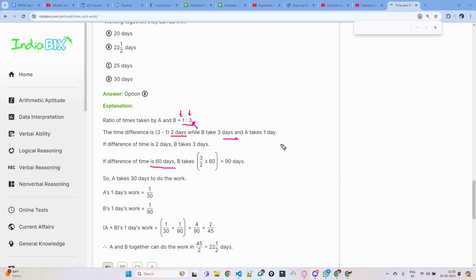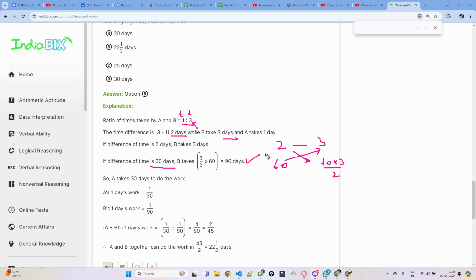So if the difference is 2 days, B will take 3 days to complete the work. If the difference is 60 days, how many days will B take to complete the work? 60 into 3 divided by 2. Always remember this chain rule. One data is given, another data you have to find, multiply these two and divide by this. 60 into 3 divided by 2, that is 90 days.